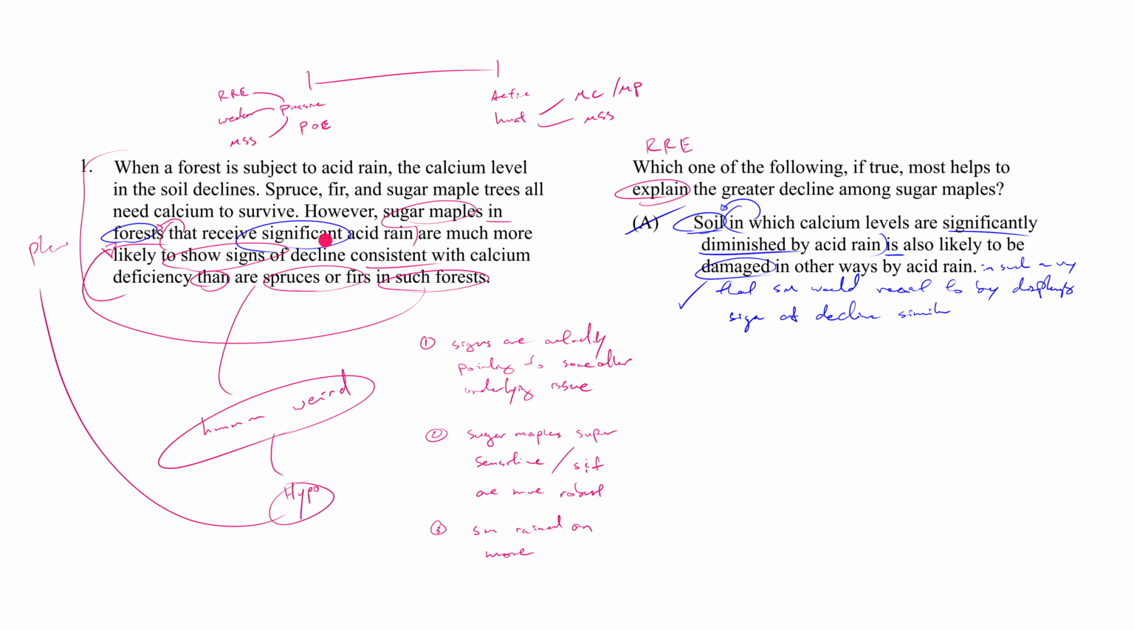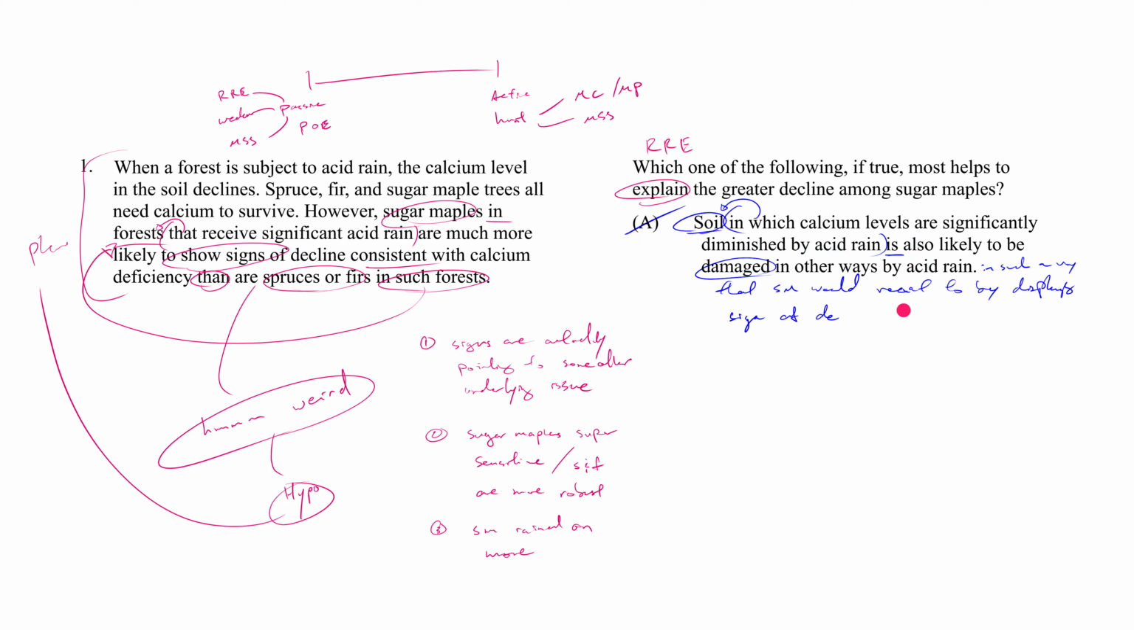Does receiving significant acid rain mean that your calcium levels have been significantly diminished? I don't know. I don't know how much acid rain it takes to diminish calcium levels by how much. Do you see, that's another trick that the LSAT writers like to use. They repeat descriptors. Notice the noun here is forest, right? Forest modified by what? That receives significant acid rain. Here, the noun is soil, in which calcium levels are significantly diminished. That's totally different. Totally, completely different. So that's another major issue with answer choice A.